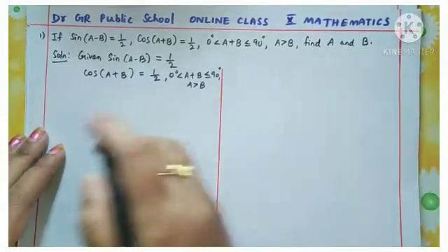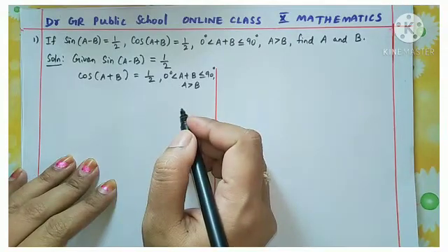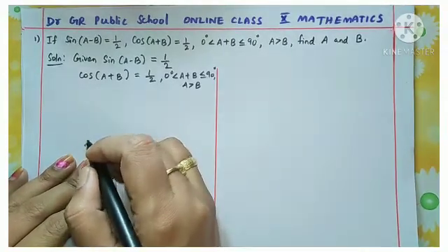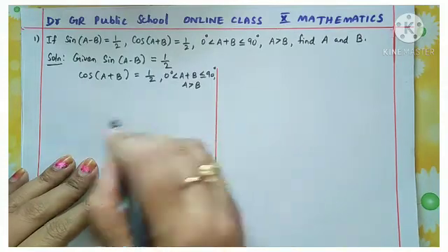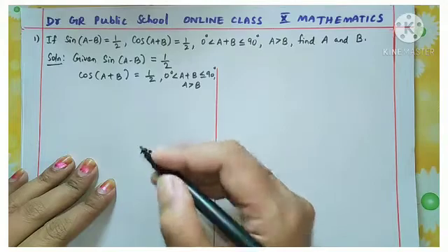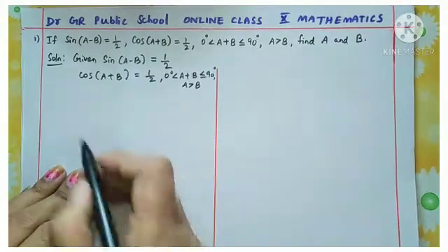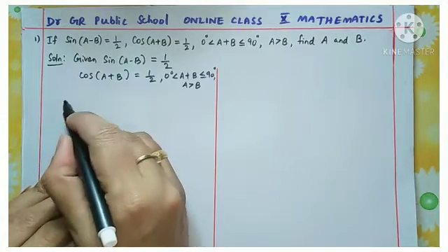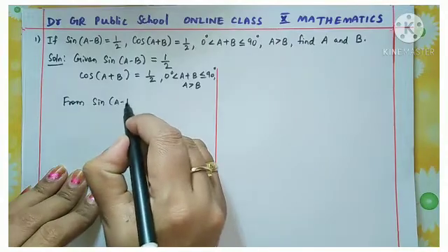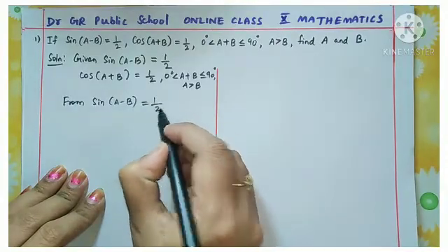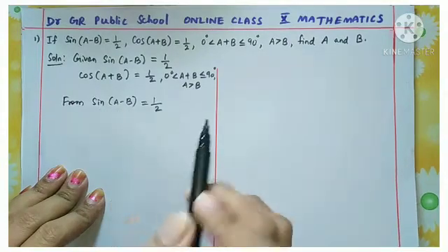See, we know all the trigonometric values of some specific angles we studied: 0 degree, 90 degree, 30 degree, 45 degree, 60 degree. So we studied all those ratios, and by applying those values only we are going to solve this problem. So you see, from this first value, sine of (a minus b) equal to 1 by 2. So I am taking this first condition. Sine of angle (a minus b) is 1 by 2.